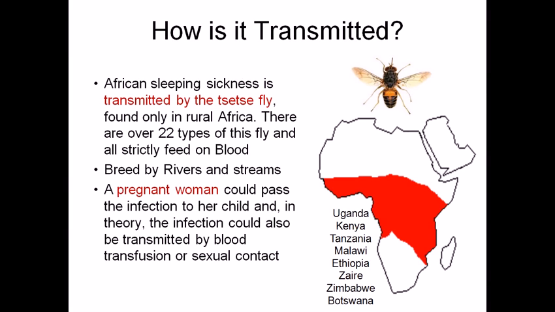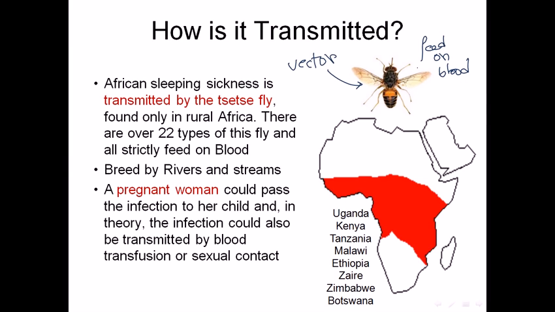Now how is this disease transmitted? Remember, I've talked about the vector, and the vector is called the tsetse fly, and this is the structure of the tsetse fly here, right? It is found in rural Africa. There are over 22 types of this fly, and all strictly feed on blood. This is very important. They feed on blood, otherwise this disease may not happen, right?